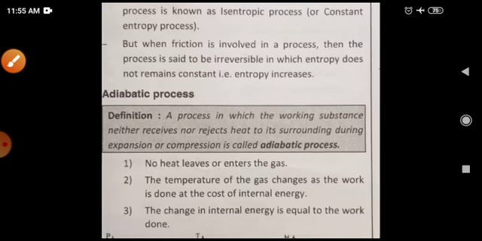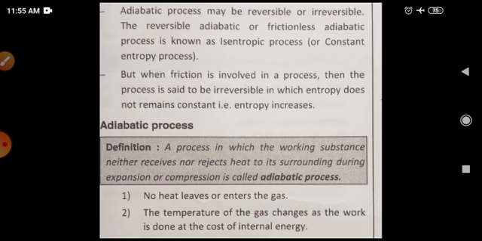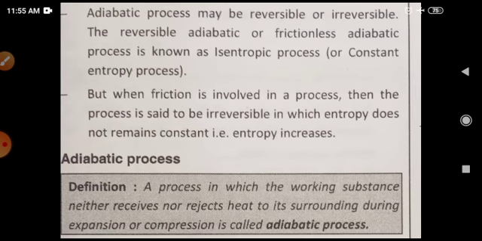Now the next process is the adiabatic process. An adiabatic process may be reversible or irreversible. If we consider no loss, then it will be reversible. If we consider friction losses, then it will be irreversible. The reversible adiabatic or frictionless adiabatic process is known as the isentropic process or constant entropy process. But if friction is involved in the process, then the process is said to be irreversible, in which entropy does not remain constant; therefore entropy increases.